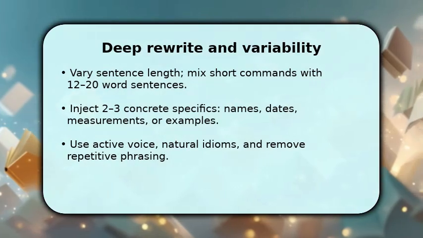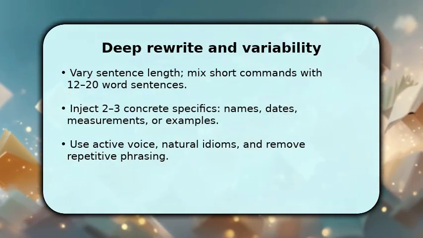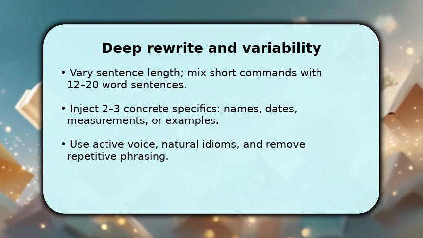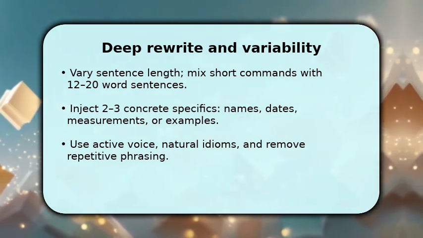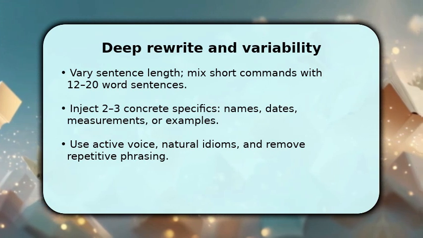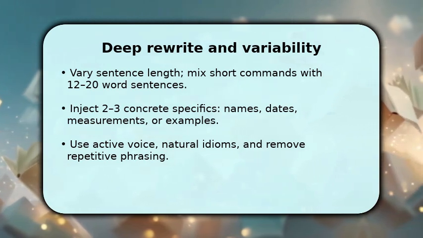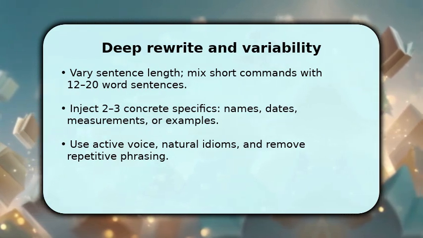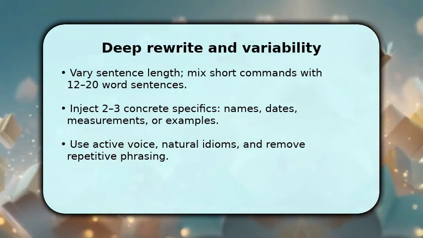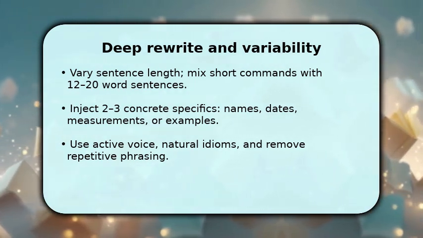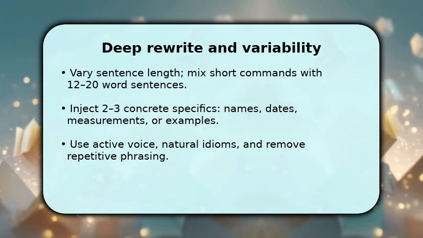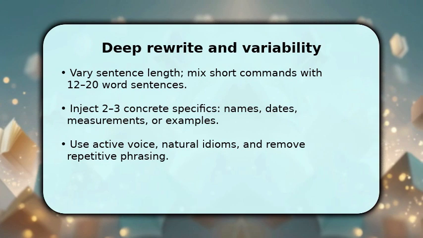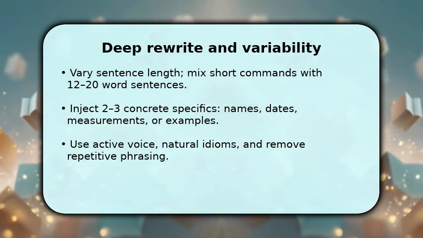Once the first pass is clean, move into a deeper rewrite where you change rhythm and add variability. You should alternate short, punchy lines with longer explanatory ones and swap passive for active voice. Make sure to add 2-3 concrete specifics, names, dates, measurements, so the text feels grounded. When revising, watch for repeated structures. Replace them with synonyms or alternate constructions to create a more human cadence and clearer emphasis.